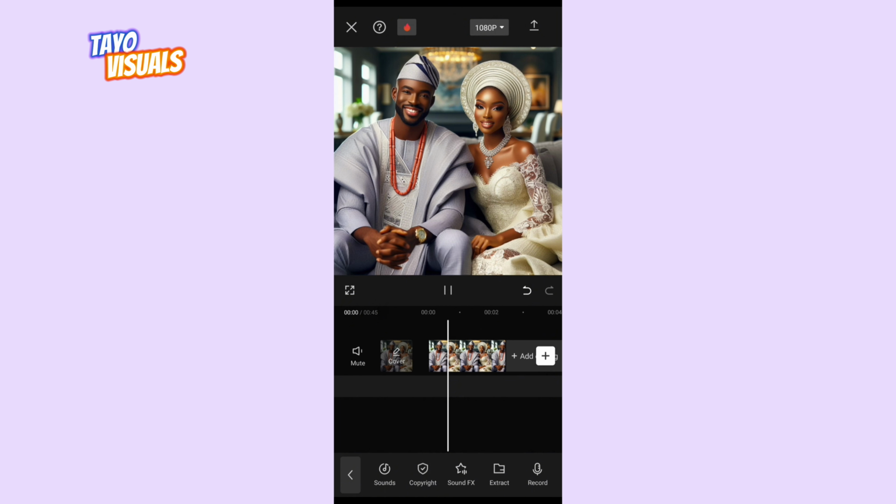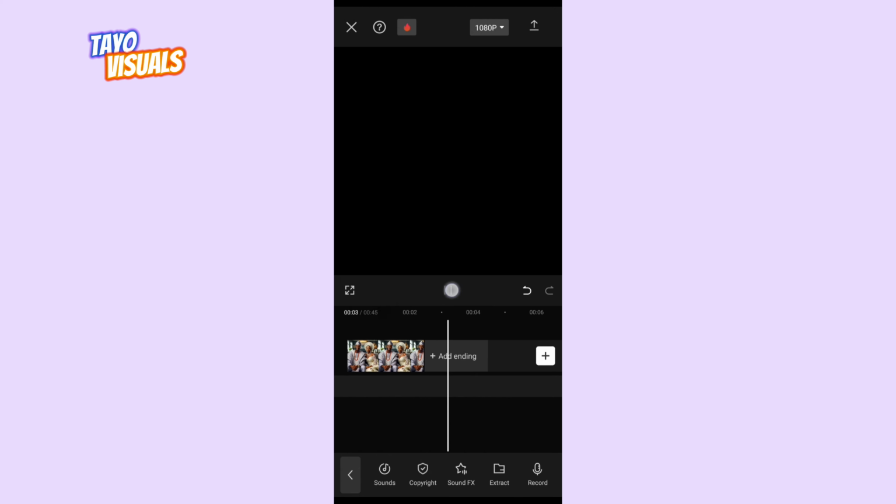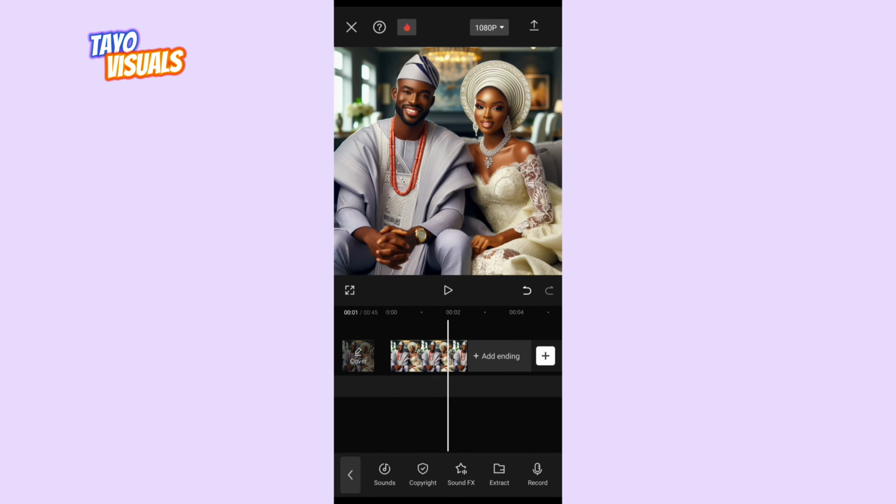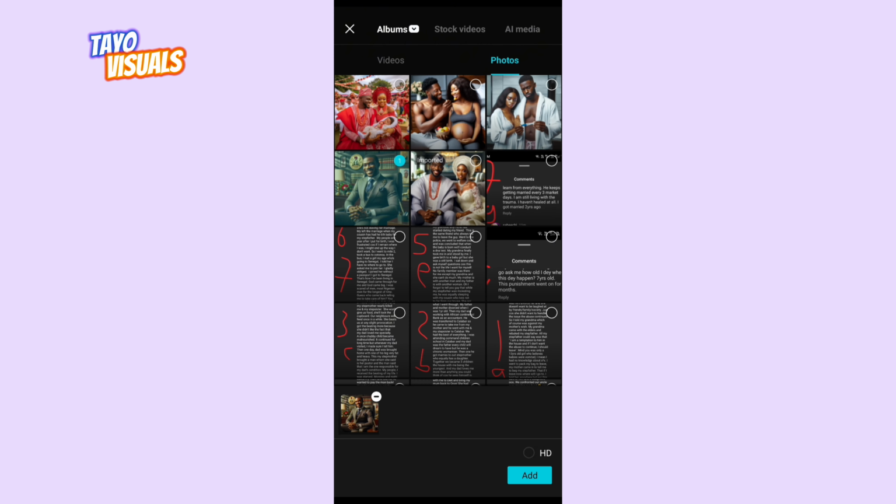Mr. and Mrs. Oladeji are a wealthy. So here I still want this image to show. So I'm going to click on the image, I'm going to drag it, increase the duration. Mr. and Mrs. Oladeji are a wealthy and well-known couple in the heart of Lagos. So now I'm done with this image. I'm just going to click on pause, click on the image, then click on split to delete the excess part, and then I'm going to bring in my next image. So to do that, click on this plus sign right here, then bring in your next image.